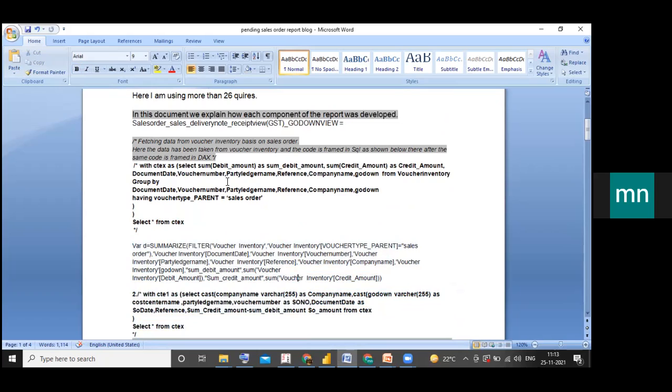So first of all, I am creating data filtered according to sales order from the voucher inventory. So in SQL, I am using HAVING for the condition, and accordingly, I am selecting some